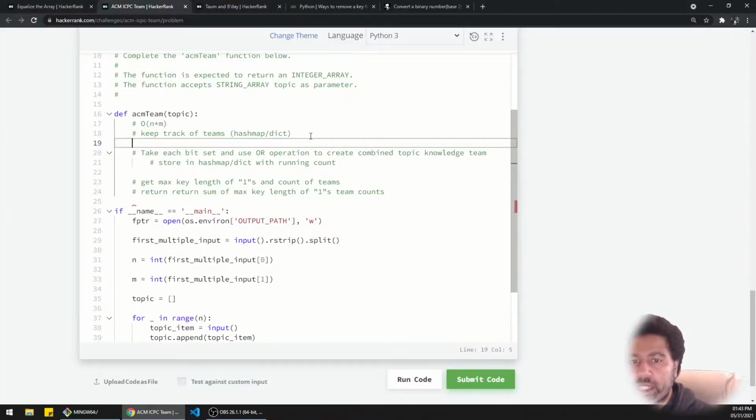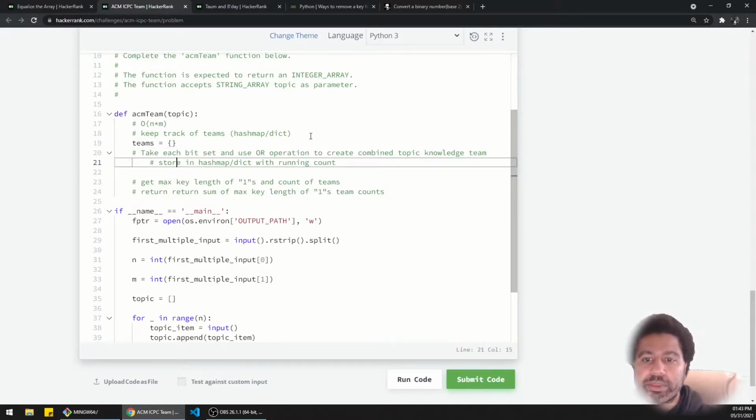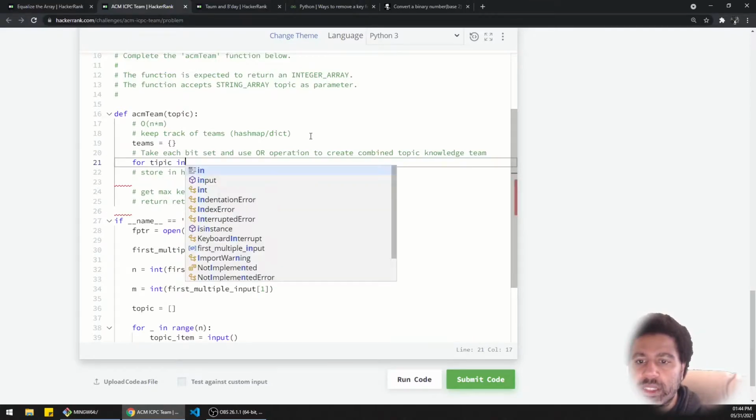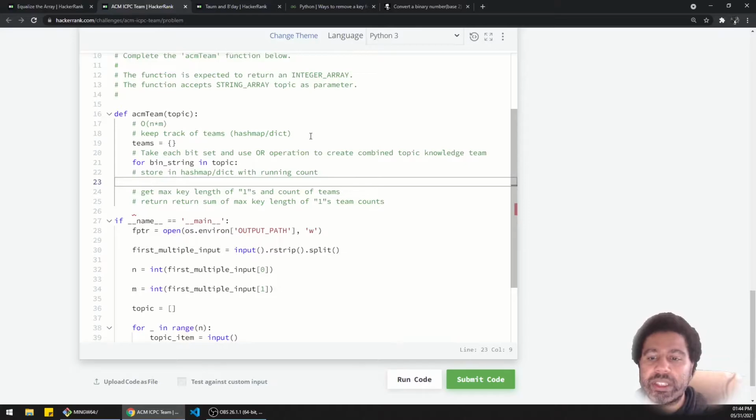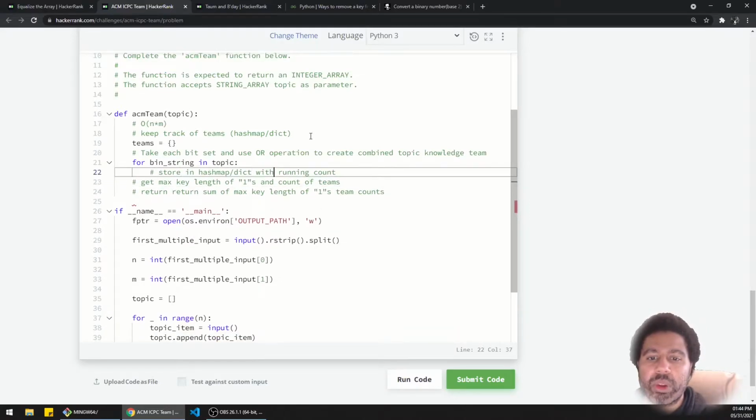So let's keep track of things as a hash map here. Let's call these teams, as a dictionary. And then we go looping through each one for topic in topic. Wait, hold on. Topic in topic? That should be topics. It should be plural. People, come on. That's an array. It should be an array of items, plural. Okay, so I'm going to say binary string in topic, just so I can keep things as they are in the original problem. And store in hash map.